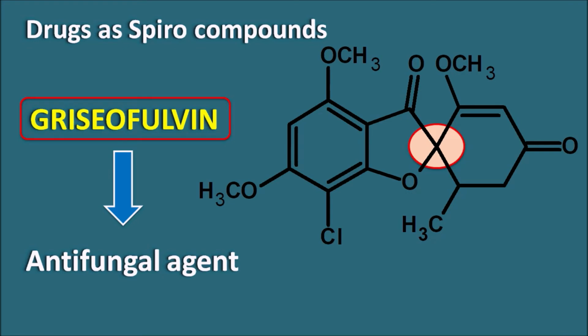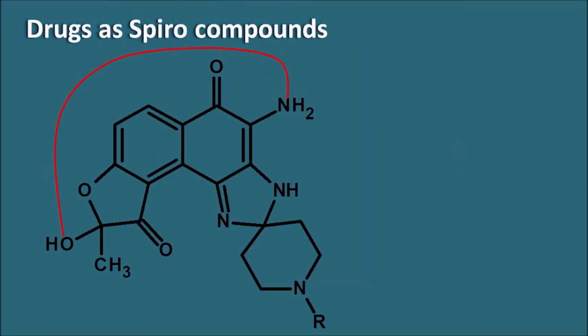Another drug is rifabutin. Rifabutin is having a large structure, and this rifabutin is having a spiro linkage. Rifabutin belongs to the class of rifamycins. We have rifampicin, rifabutin, rifapentine. So many drugs are there. Among these, rifabutin is one of the drugs which is having a spiro linkage.